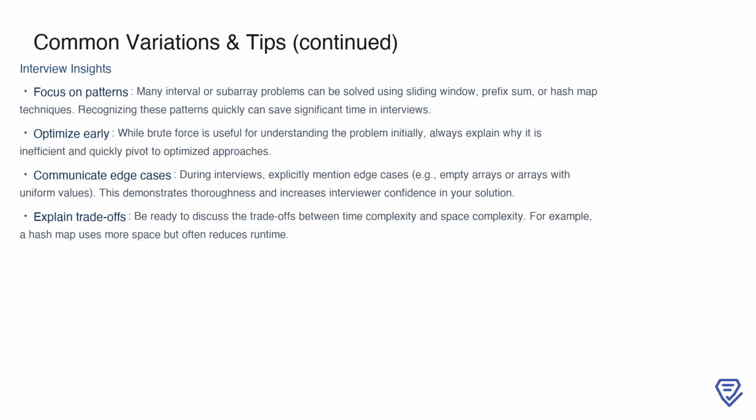Don't forget to communicate edge cases explicitly. Mentioning scenarios like empty arrays or arrays with uniform values signals thoroughness and builds confidence in your approach. Finally, be prepared to discuss trade-offs. For example, while a hash map reduces runtime by enabling faster lookups, it comes at the cost of increased space complexity. Being able to articulate these trade-offs demonstrates a strong understanding of your solution.